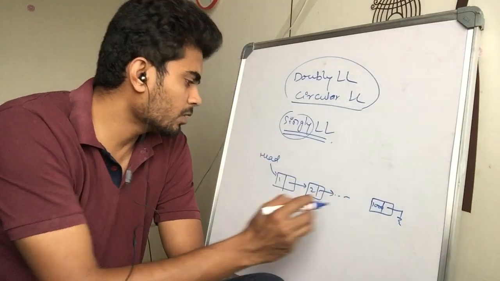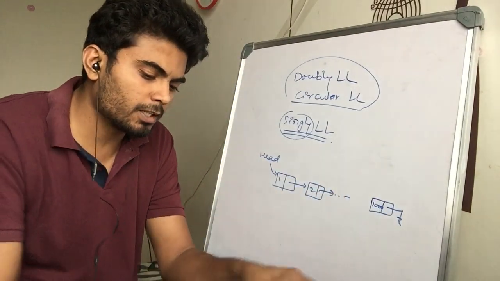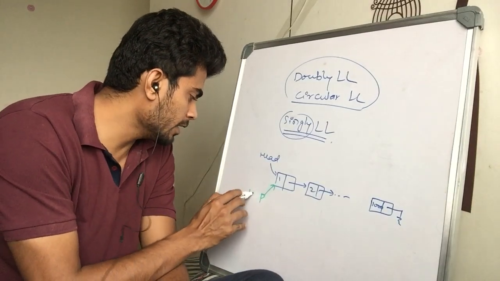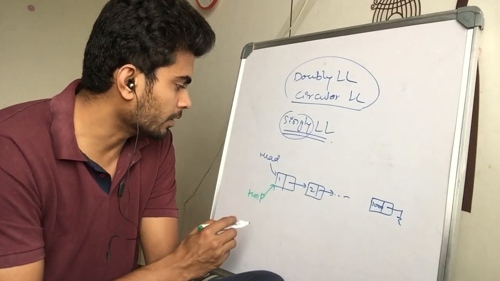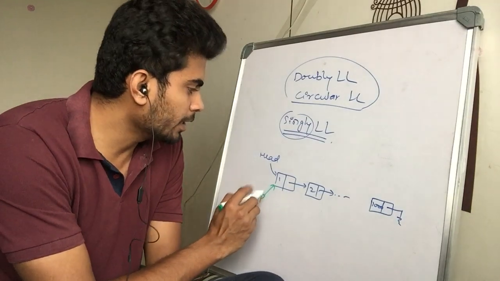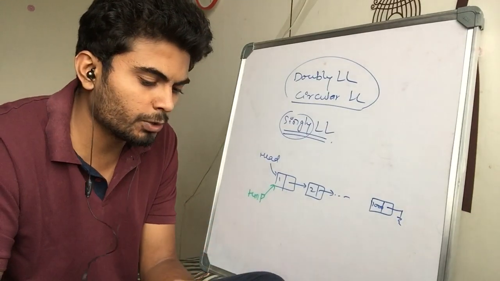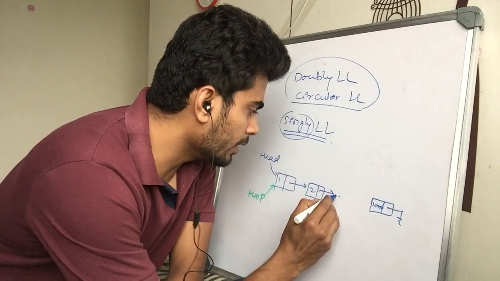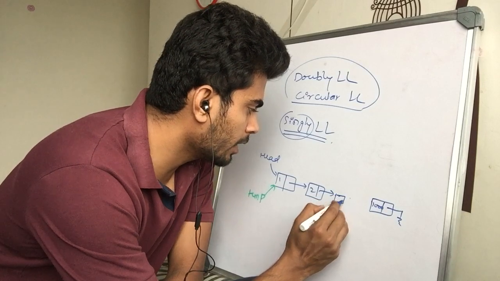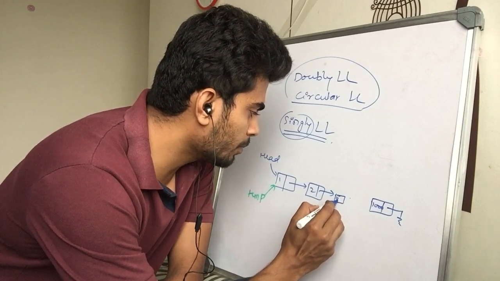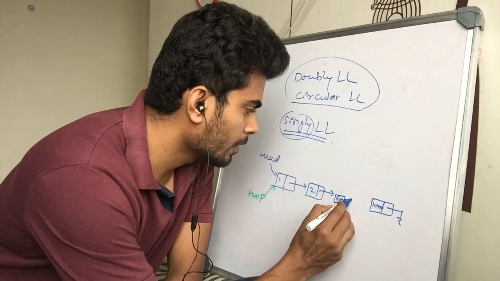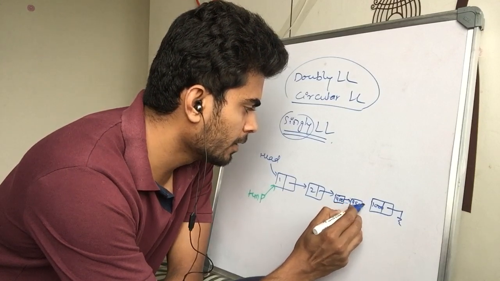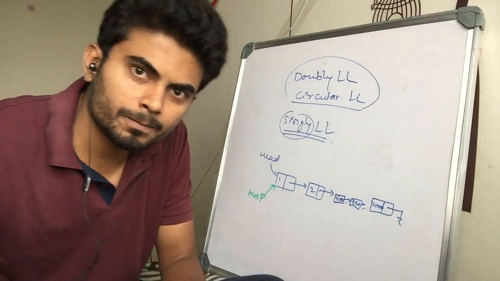And how do you traverse such a linked list? You create a temporary pointer, temp. You take it from the head and then you traverse in one direction till you reach the desired node. Suppose you came to node 900, and somewhere like at 950 you realize that you should go back.